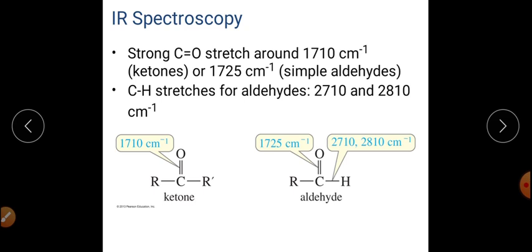Recently we studied the IR spectroscopy topic, that was our fourth unit. So we know that a carbonyl stretching vibration will happen in the case of aldehydes and ketones, and it appears at around 1700 cm⁻¹ for ketones, and 1725 cm⁻¹ for simple aldehydes. Along with this we have the CH stretching vibration for aldehydes, and it appears at around 2710 or 2810 cm⁻¹. So this is the IR spectroscopic data for aldehydes and ketones.